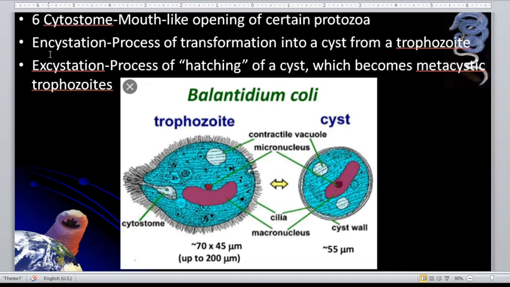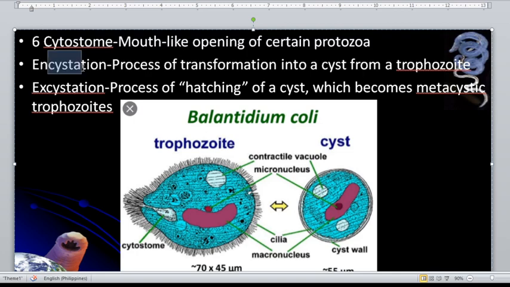On the other hand, when we say excystation, so that is the process of becoming a trophozoite from a cyst stage. Kaya nga, excyst. Dati siyang cyst form. Okay? So, those are the two stages for entamoebas. Okay? Or for amoebas.